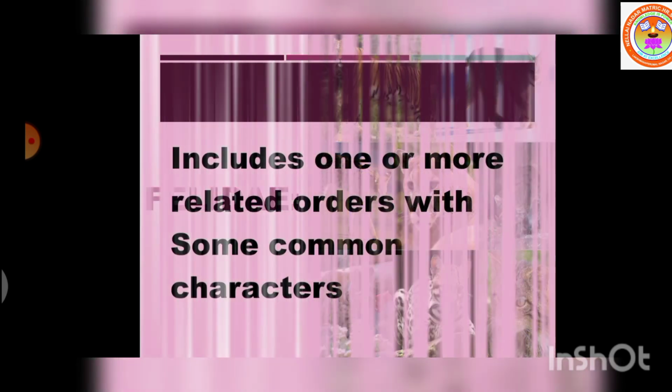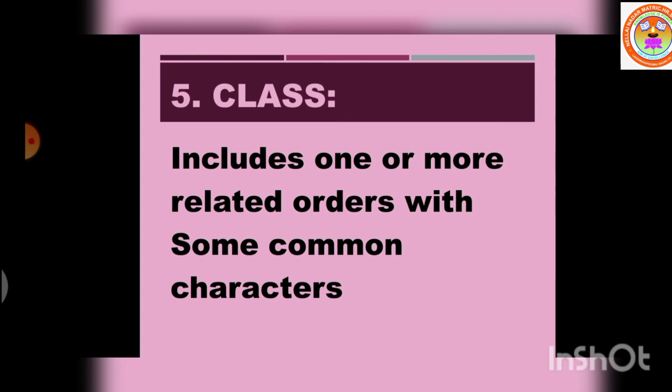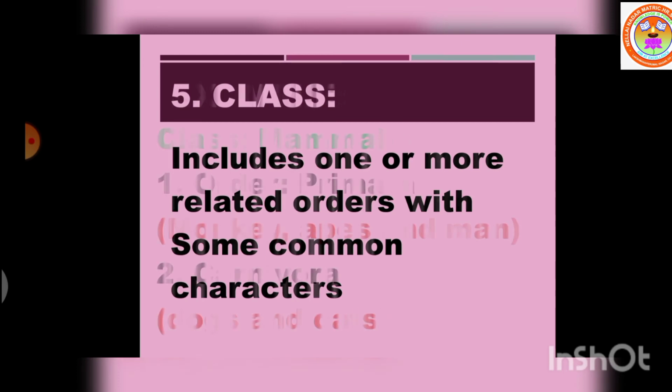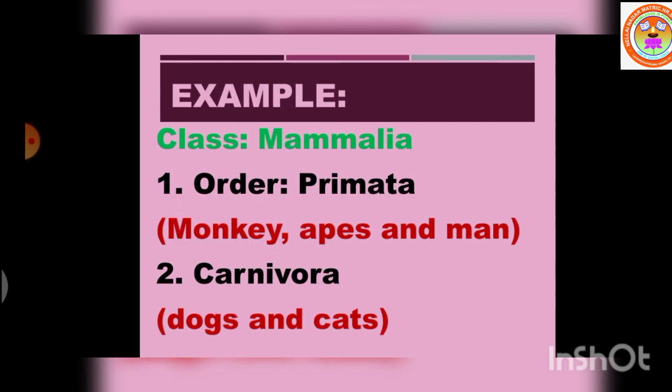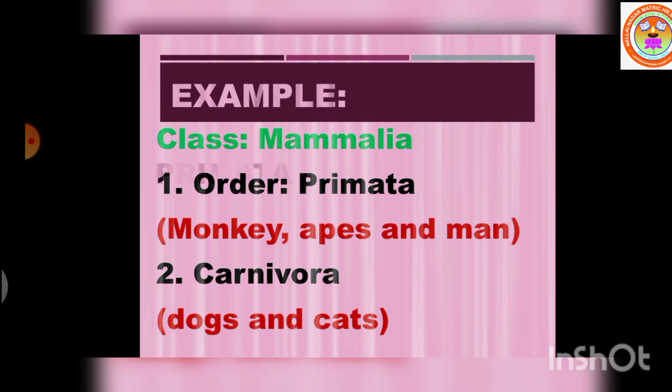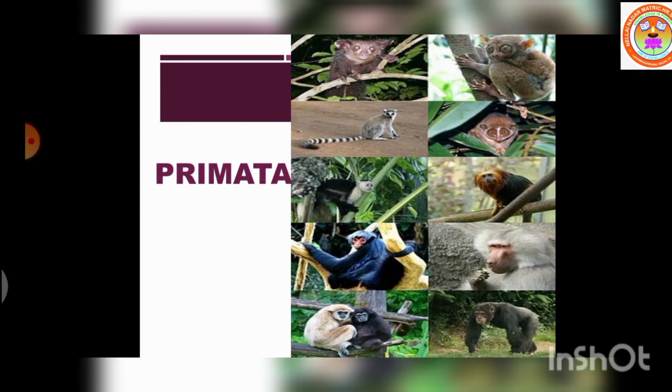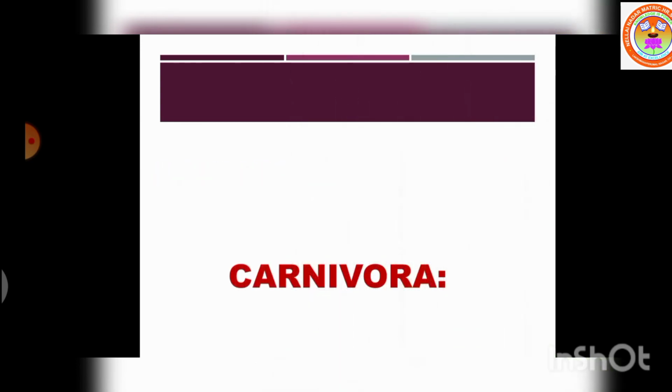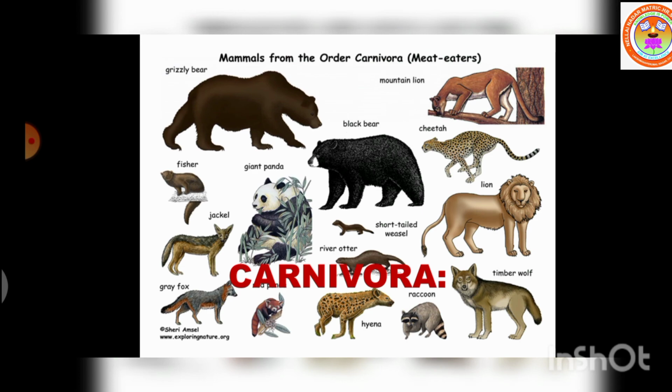The next category is the class. This category includes one or more related orders with some common characters. For example, order Primata comprising monkeys, apes, and man is placed in the class Mammalia along with the order Carnivora, which includes dogs and cats.